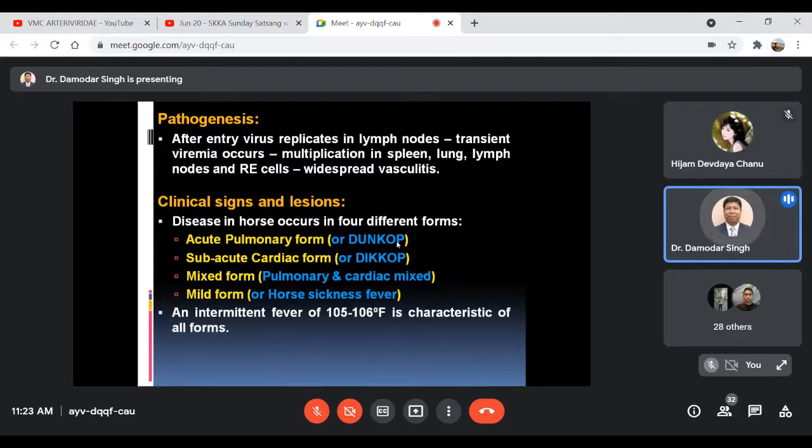In all these forms, one very common clinical finding is intermittent fever of 105 to 106 degrees Fahrenheit. This is a characteristic feature of all 4 forms of this disease.